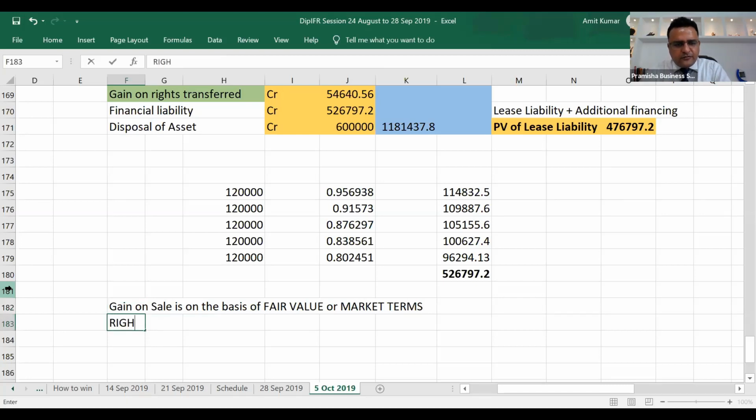Right of use is in relation to present value of lease liability to be paid to retain this right.